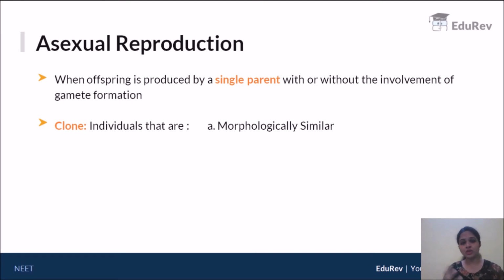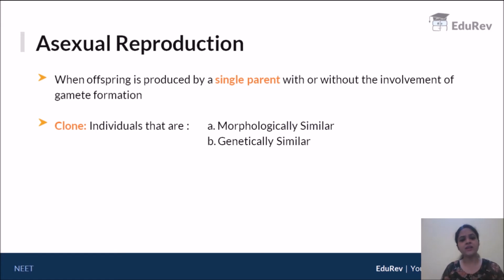So the two individuals that are clones must look similar on the exterior surface, and they must also be genetically similar, which means internally they should also be similar in terms of their genes, the type of genes, the amount of DNA, and how that DNA is going to be expressed. All of that has to be the same. So a clone is defined as an individual that is morphologically similar as well as genetically similar. Both criteria must be satisfied.